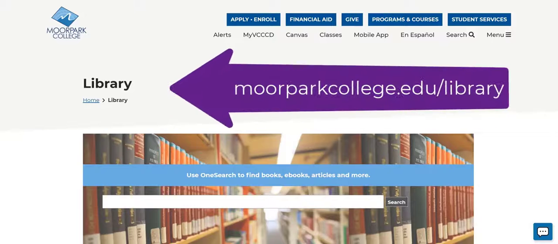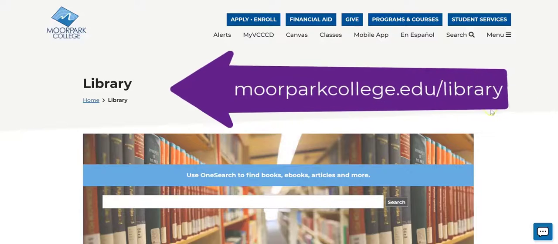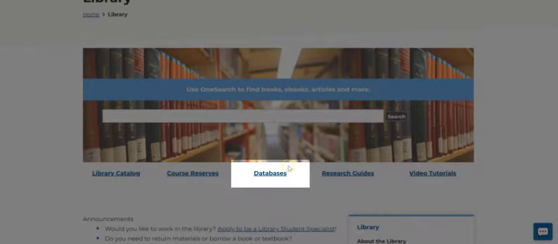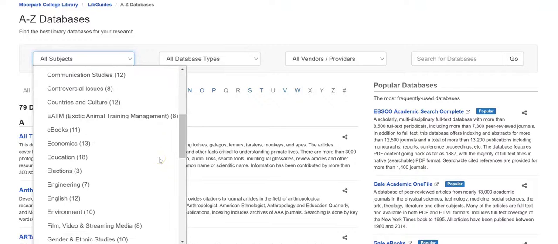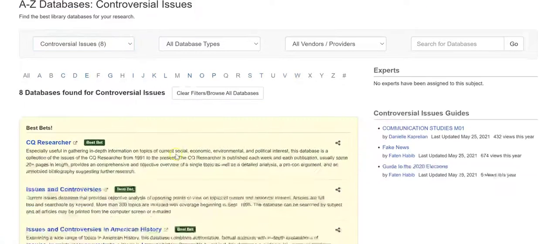Get to the database by going to the library's website and selecting Databases under the search box. Click on the All Subjects drop-down menu and scroll down to select Controversial Issues and Opposing Viewpoints in Context.